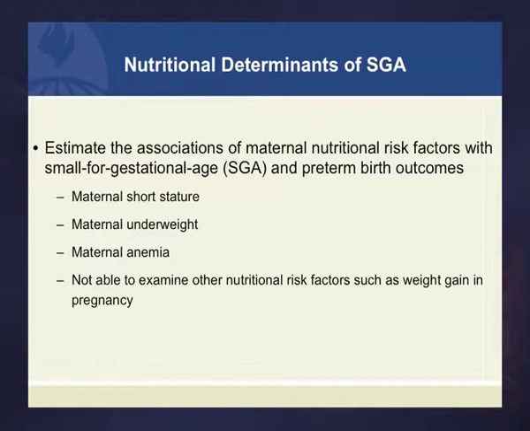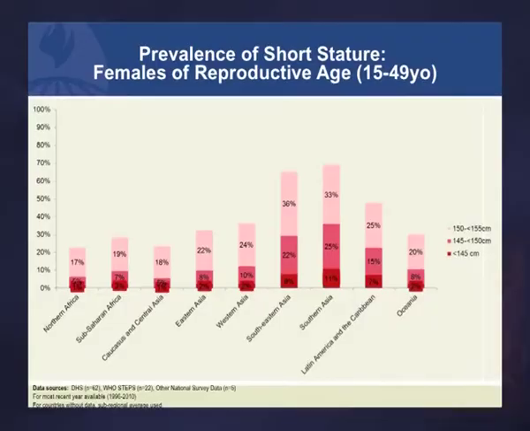So in regard to the nutritional determinants of SGA, we're examining the association of these factors: maternal short stature, maternal underweight, maternal anemia, and as I say, we don't have new data on the others, but the literature has other information. Here's the prevalence of maternal short stature in women of reproductive age.